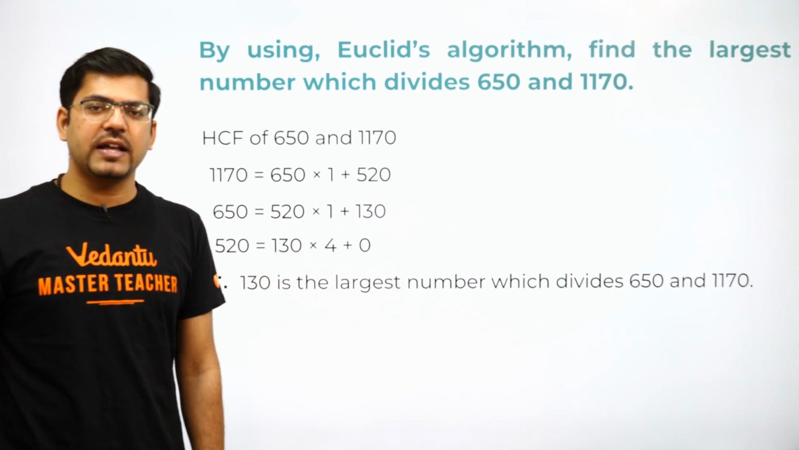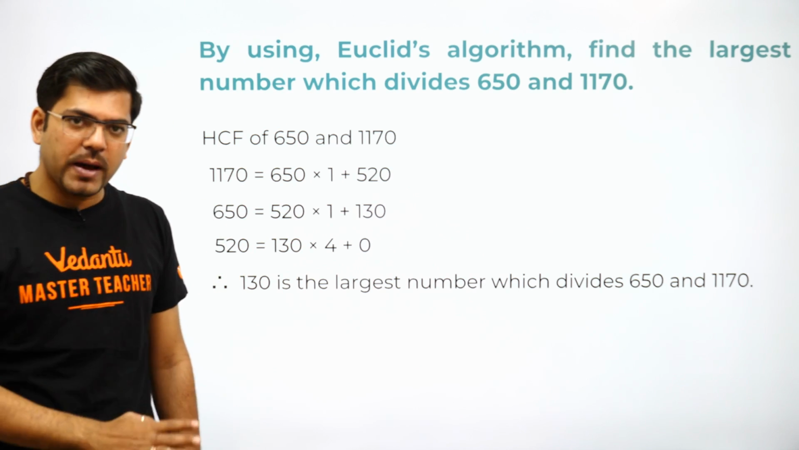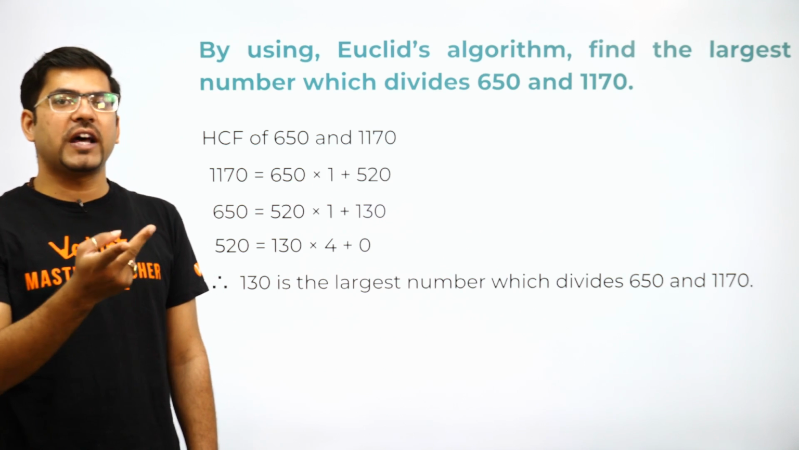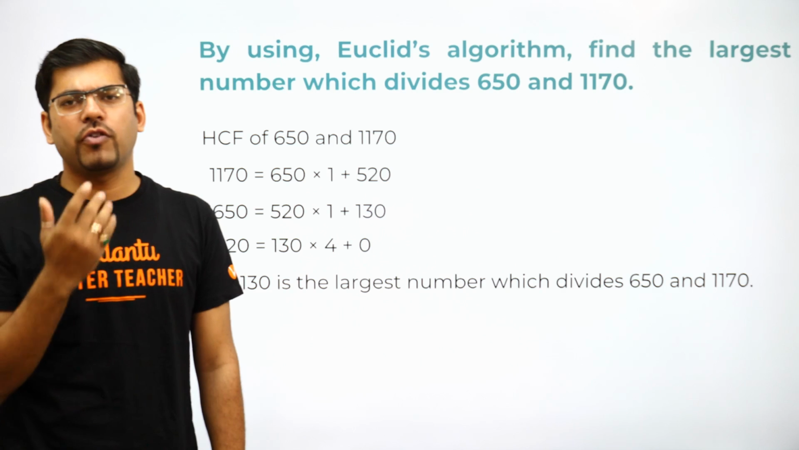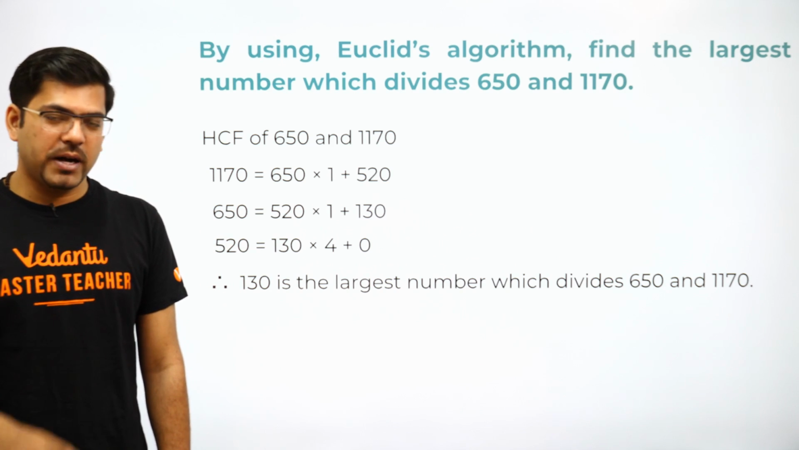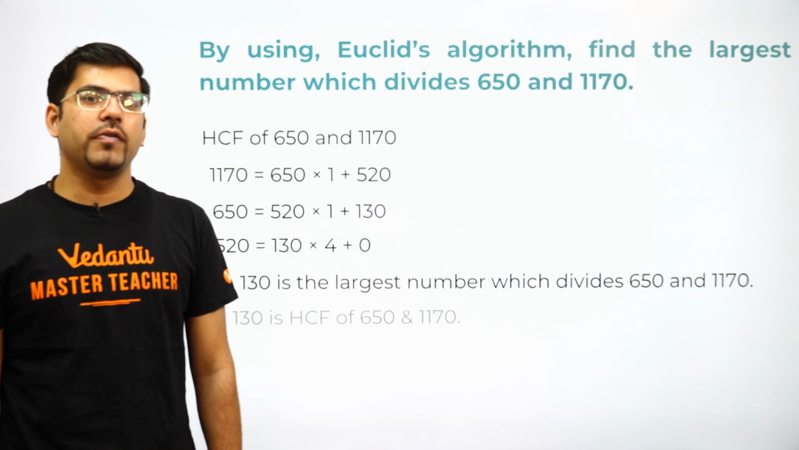Let me tell you, this question has a lower probability for a 4 marker, but yes, a good probability for a 2 marker or a 3 marker. For a 3 marker, it has a very good probability, and for a 2 marker also it can come, but it won't come for a 4 marker question. Now moving on to our next.